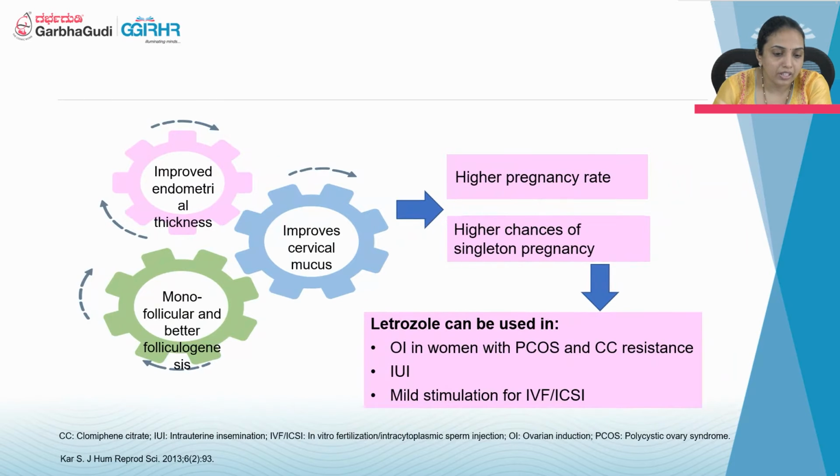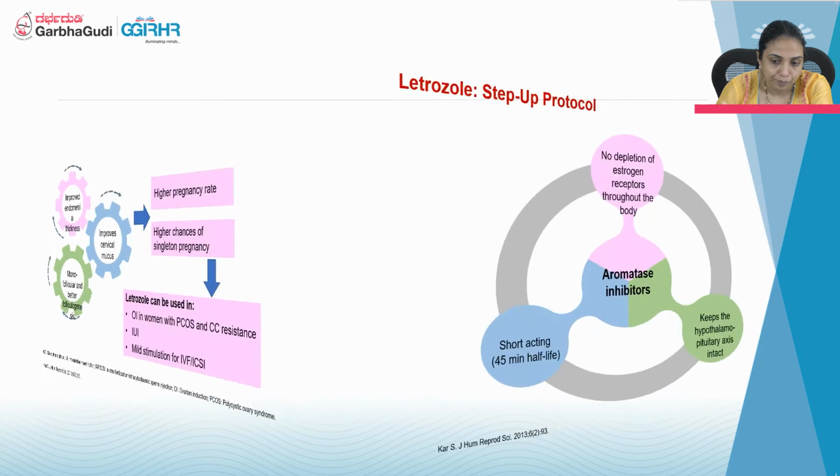So what are the advantages? It improves the endometrial thickness, it improves the cervical mucus, and helps in monofollicular response as well as better folliculogenesis. As a result, it increases the pregnancy rate and gives higher chances of singleton pregnancy. So letrozole can be the first choice in ovulation induction in women with PCO and CC resistance, and it is also the most commonly used drug for IUI as well as mild stimulation for IVF and ICSI.